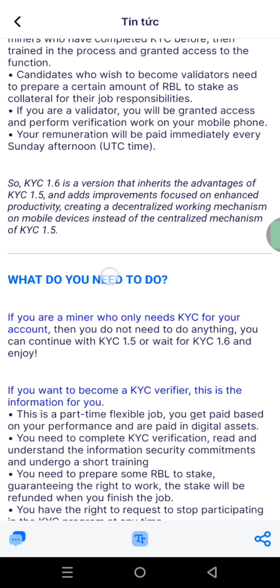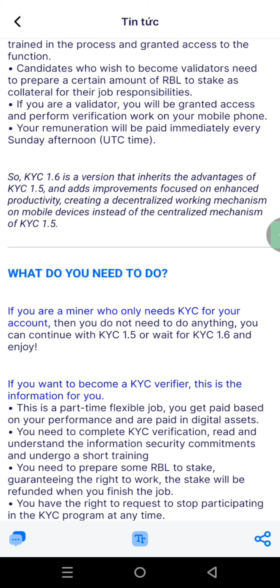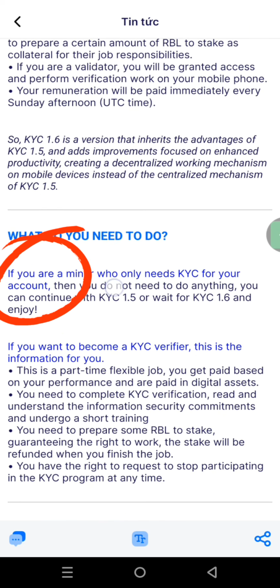So now the next thing they say here, what you need to do. If you are a KYC miner who only needs KYC for your accounts, it means that you don't want to be validating others. You just want to have passed the KYC and be ready for your migration. Then you don't have anything to do. All you have to do is just make sure that you do your KYC. If you have already done your KYC 1.5, then you are okay. But if you have not yet done it, wait for KYC 1.6, and then you are going to get that.